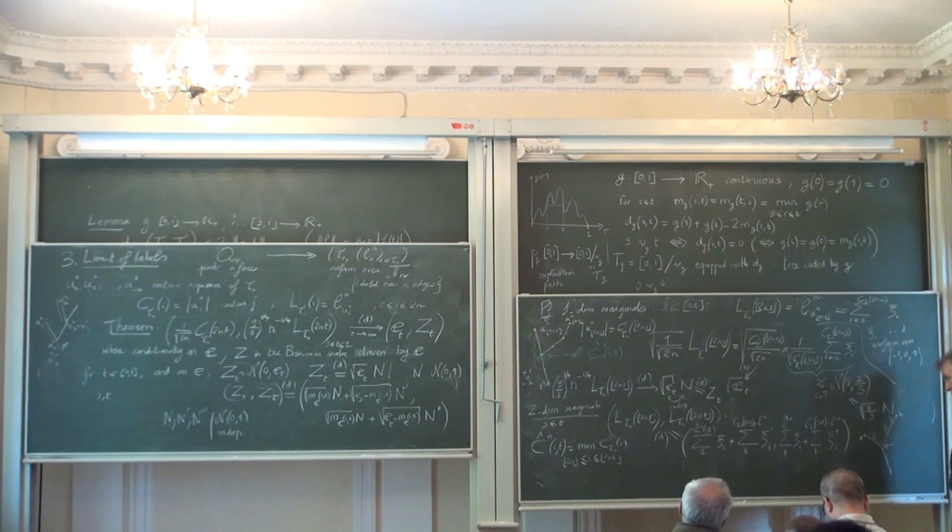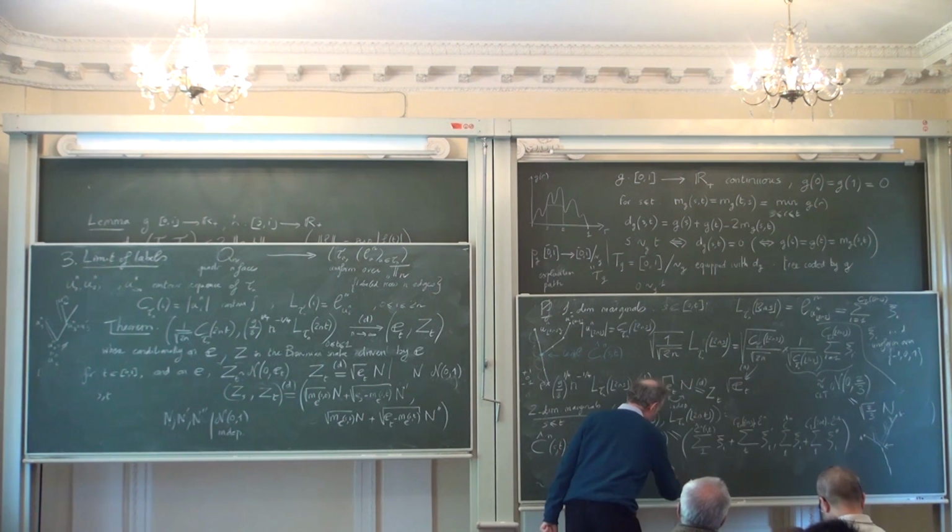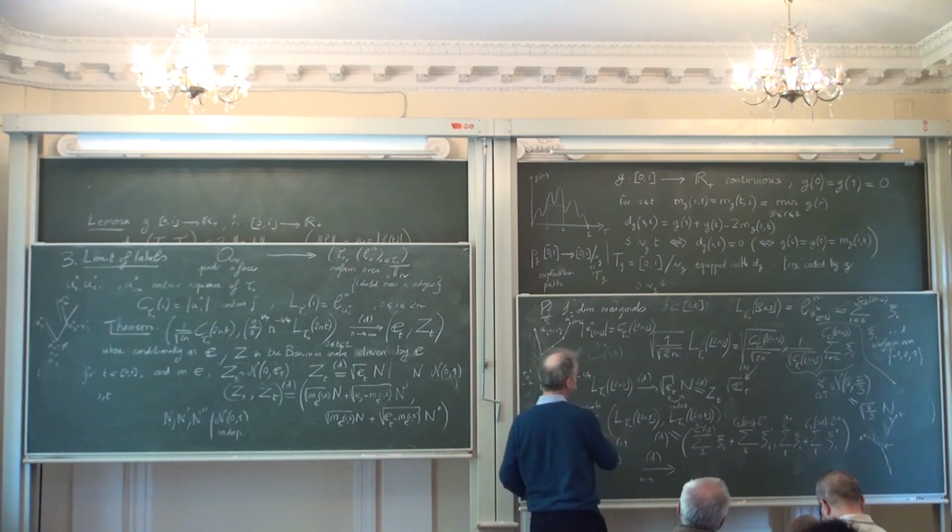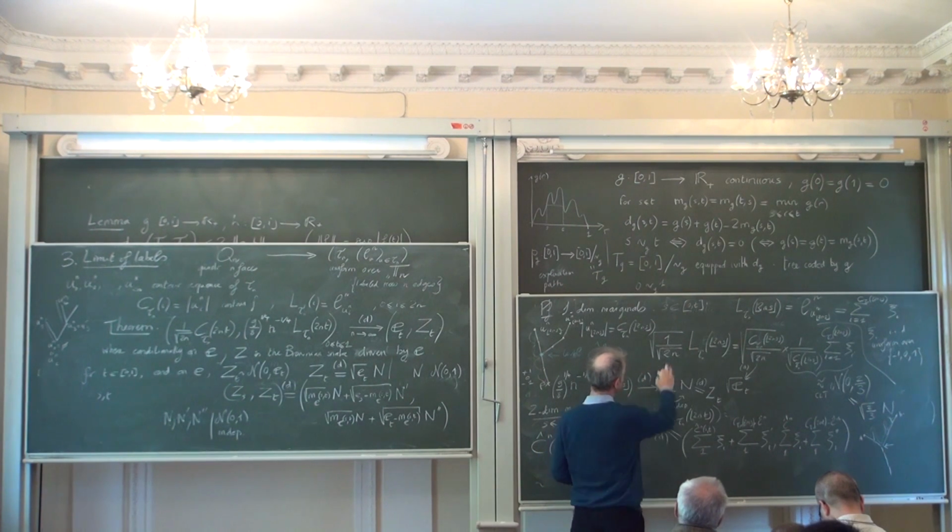Okay? So that's more or less obvious. And now you play the same game as here, just with normalization. And maybe I don't write all the details, but what you get is a convergence in distribution as n tends to infinity. So you have to normalize properly, of course. Maybe I should not forget the normalization.